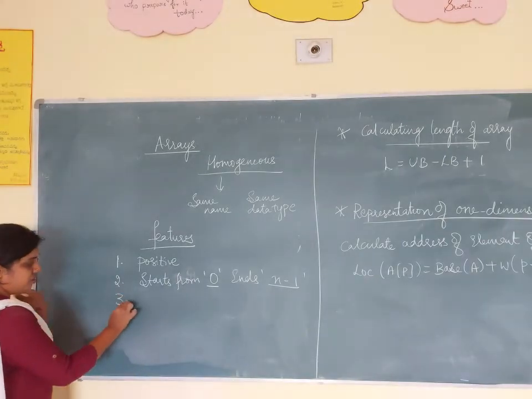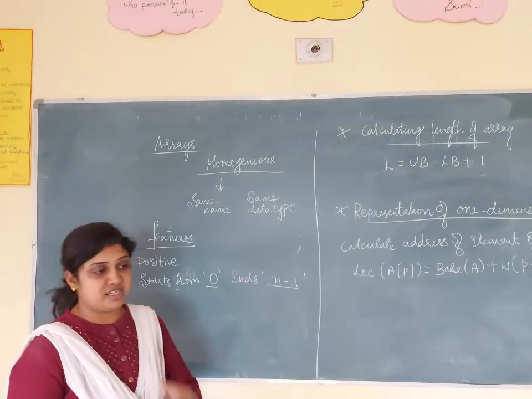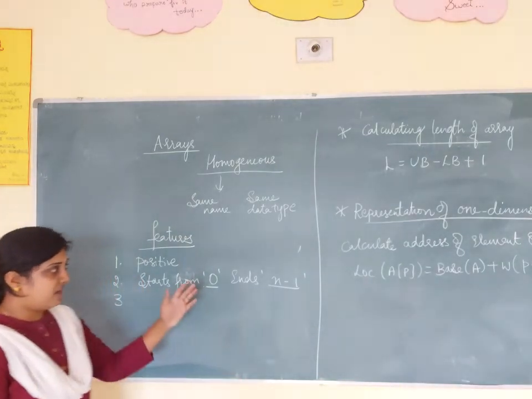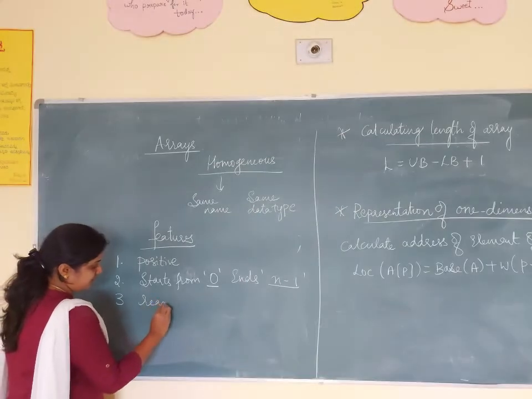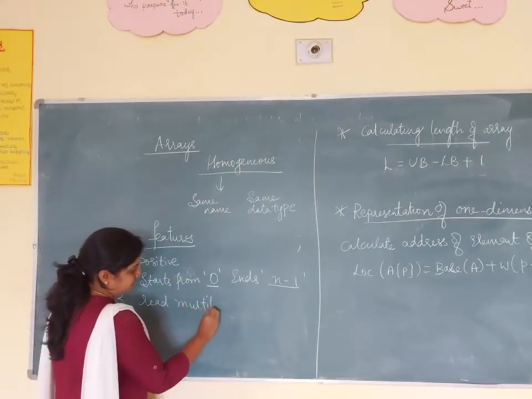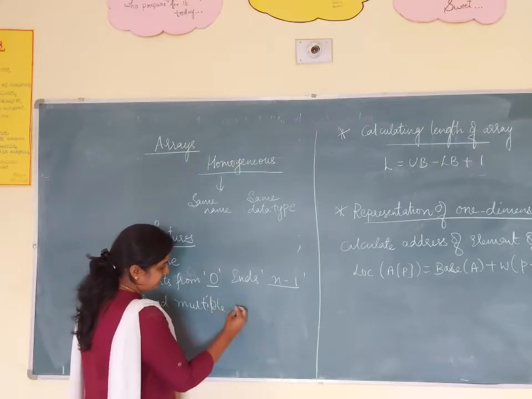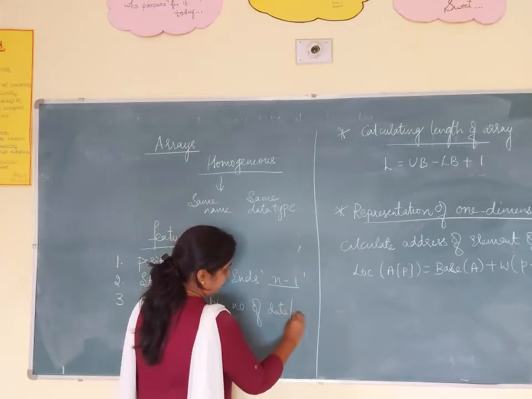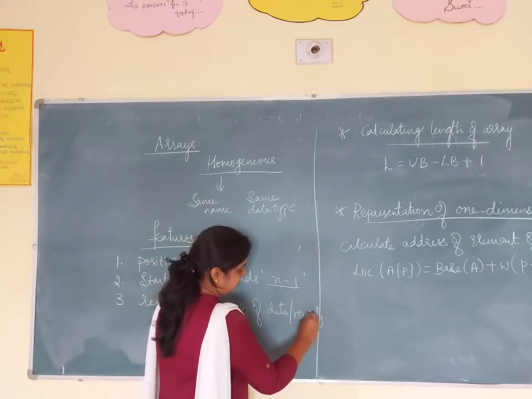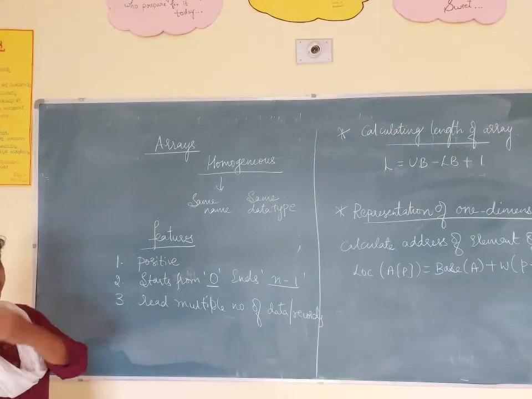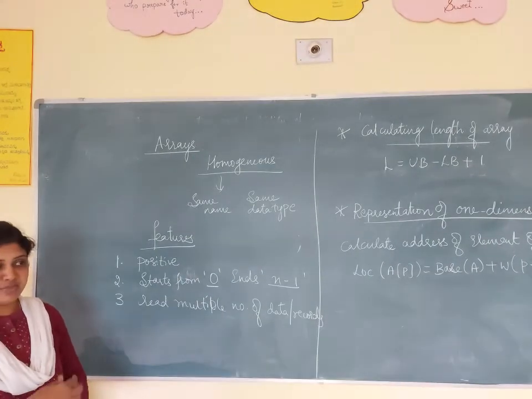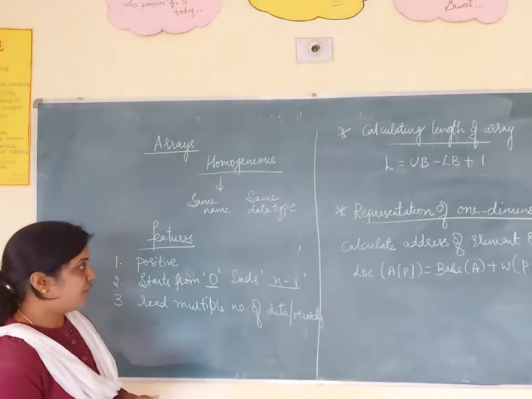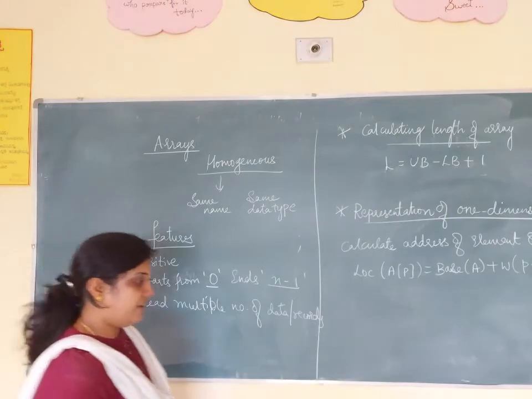And the third one, what is the use of an array? It is mainly used to read multiple numbers of data, or you can take records also. So whenever you are using an array, it is mainly used to read multiple numbers of data or multiple records. You have to use the array concept.